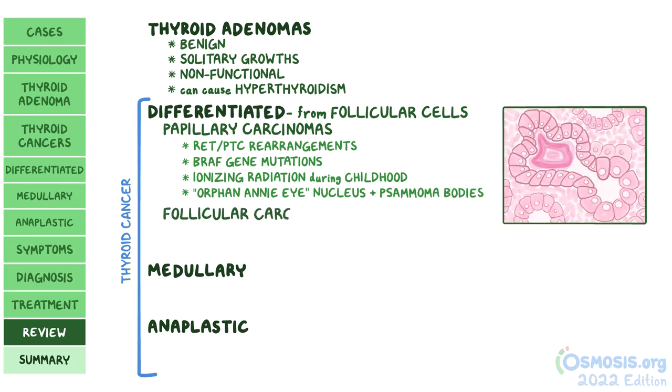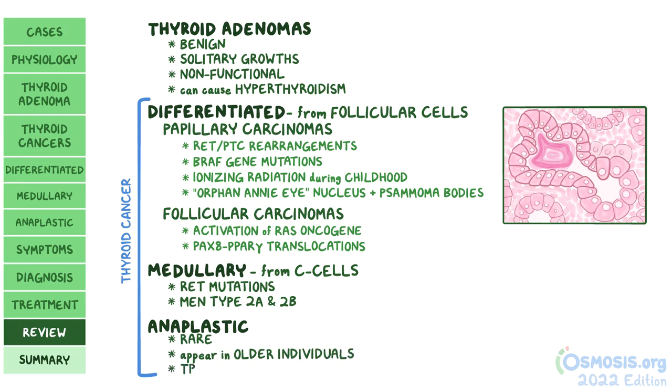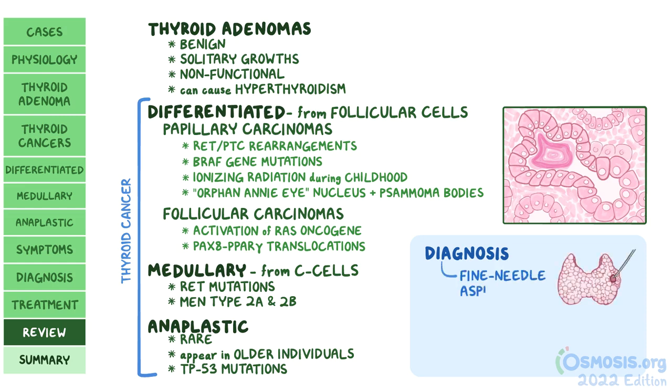The second is follicular carcinomas, which are associated with the activation of the RAS oncogene and PAX8-PPAR gamma translocations. Moving beyond the differentiated thyroid cancers, we have medullary thyroid carcinomas, which arise from C cells and are often associated with RET mutations and MEN types 2A and 2B. Finally, there are the anaplastic thyroid carcinomas. These are a rare form of thyroid cancer that usually appears in older individuals and are associated with TP53 mutations. The diagnosis of thyroid cancer is done with fine needle aspiration, and treatment often involves thyroidectomy.